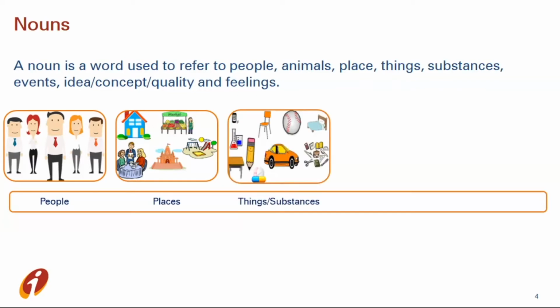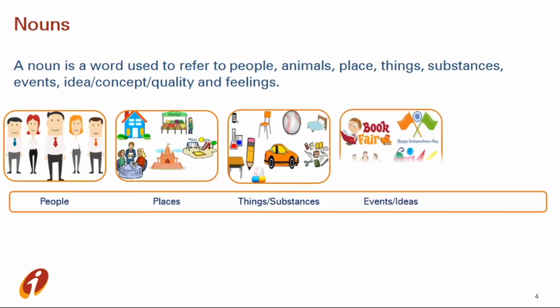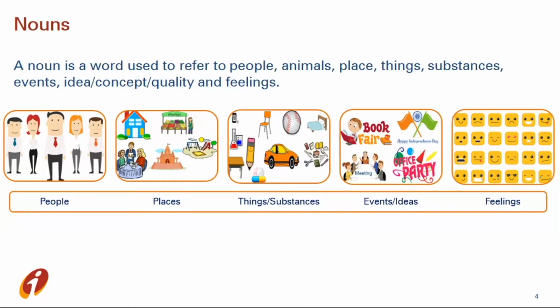When we talk about things and substance, like pencil, chair, car, football, mobile, and substance like medicine, chemical, liquids, these all are also nouns. In events like book fair, office party, your birthday party, Independence Day, meeting, these all are also nouns. And last but important is feeling, like exciting, sad, happy, angry, these are also nouns.